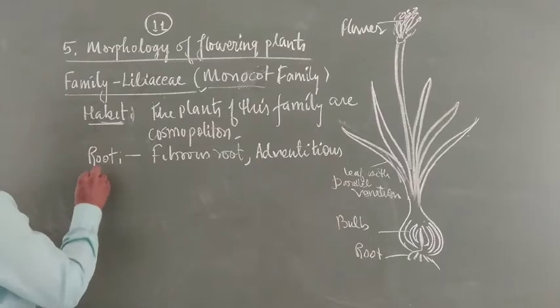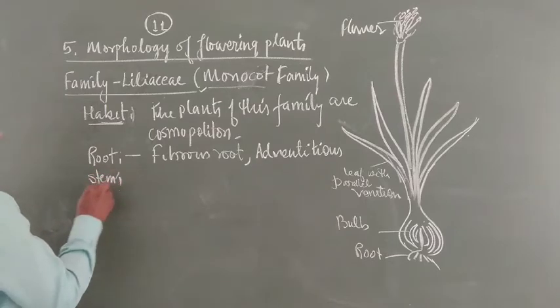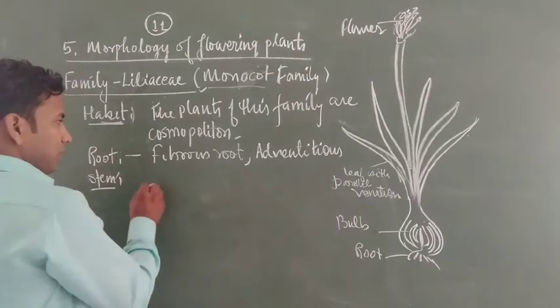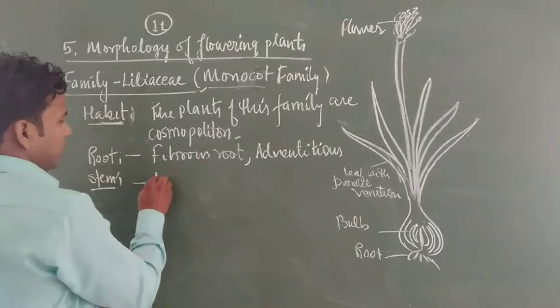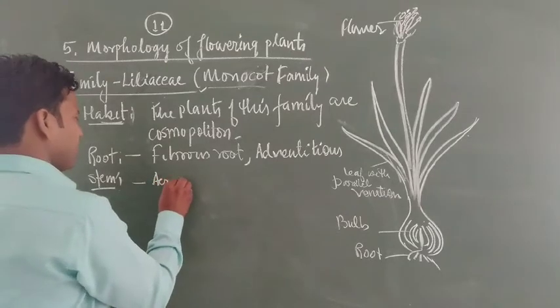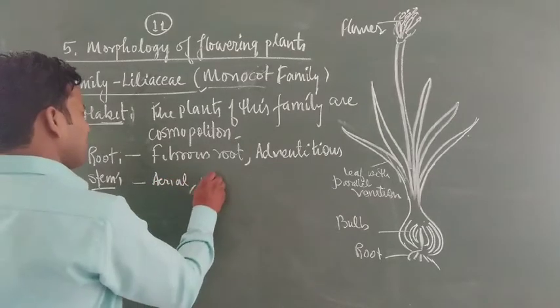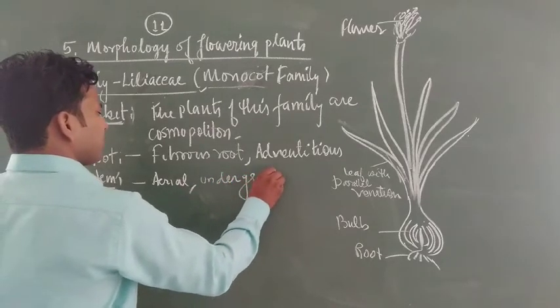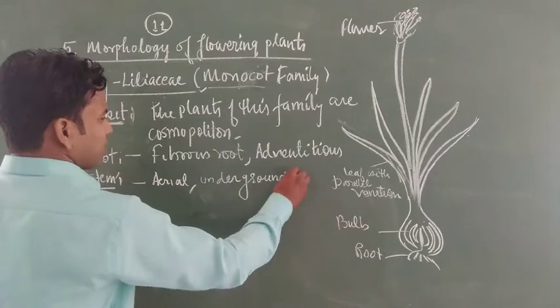Now after root, stem. If you are talking about onion, what type of stem? In some plants it is aerial, like in Dracaena. Some are underground stem. Underground is found in the case of onion.